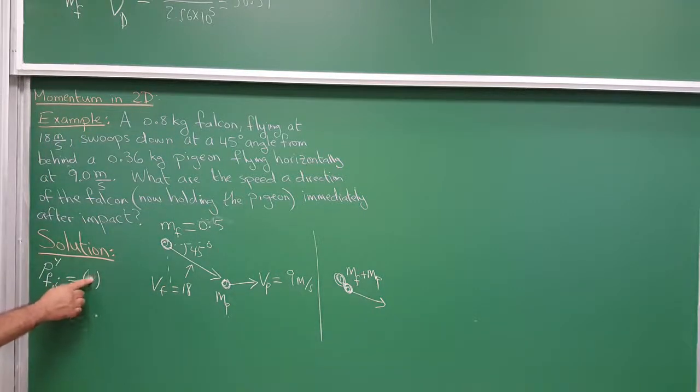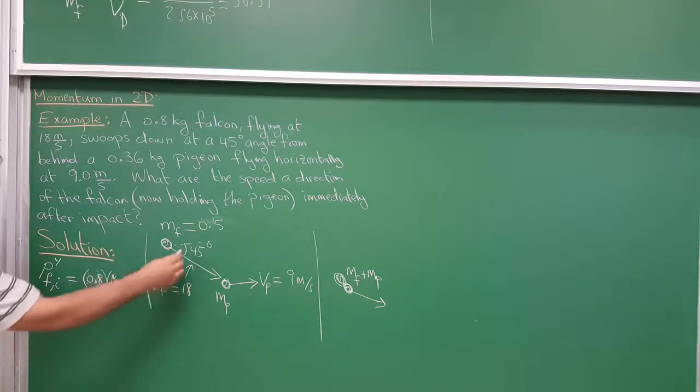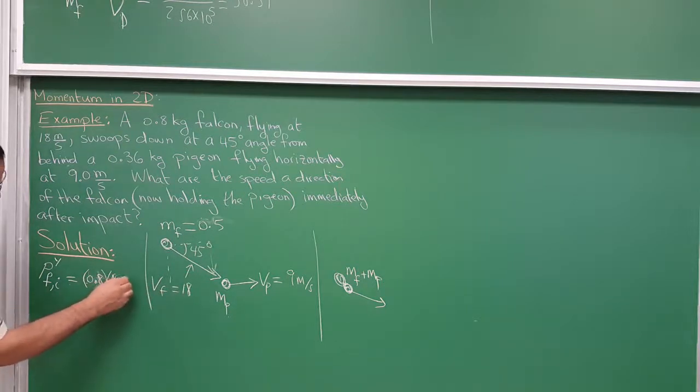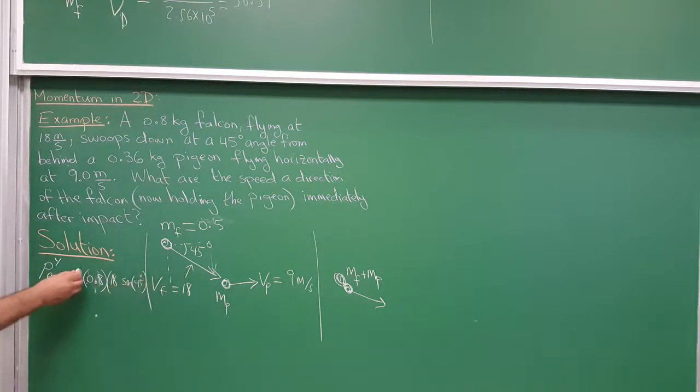So this is 0.8, and then times 18 times the sine of 45 degrees, since it's this part of the velocity. It's negative because it's downward. So for the falcon, P falcon initial in the y direction will be this.